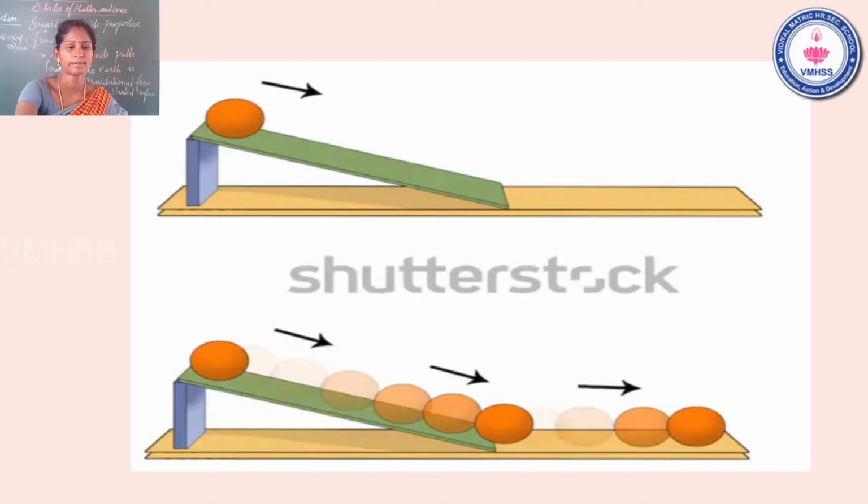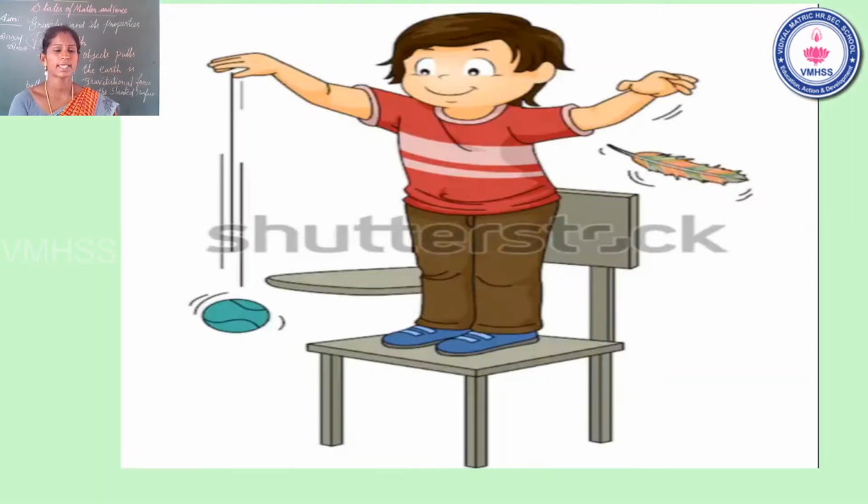Okay, see the slide once again. The ball moving on the slanting surface is very fast compared to the flat surface. Okay, compared to the flat surface, right? See the next example. Students, see the example. That one is the first property of gravity.